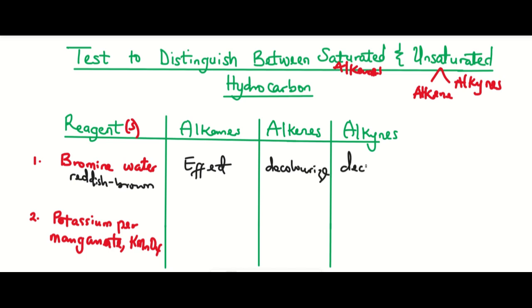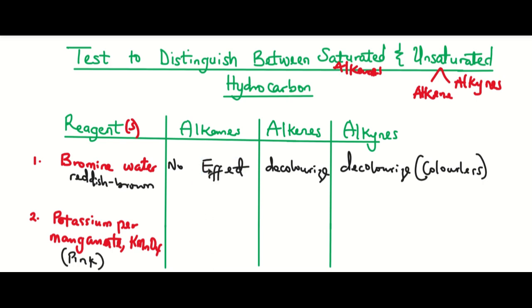Right here too, it decolorizes it. Right, it means that we'll have it to be colorless. All right, the same thing applies to potassium permanganate. Potassium permanganate is pinkish in color, and so when added to an alkane, probably methane, ethane, propane, butane, or any other member of the alkanes, it has no effect. No effect, right? Here too, it will be no effect.